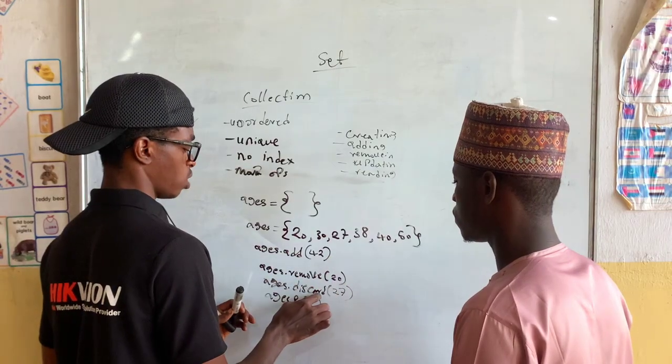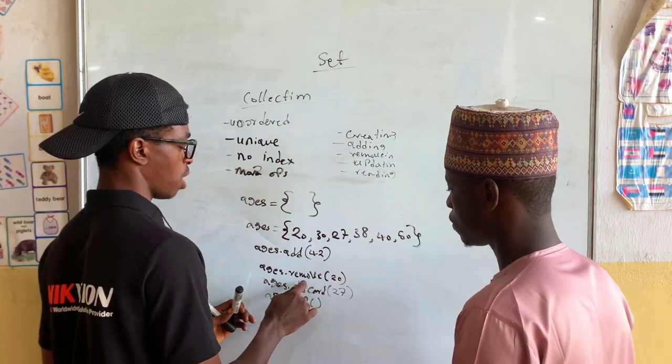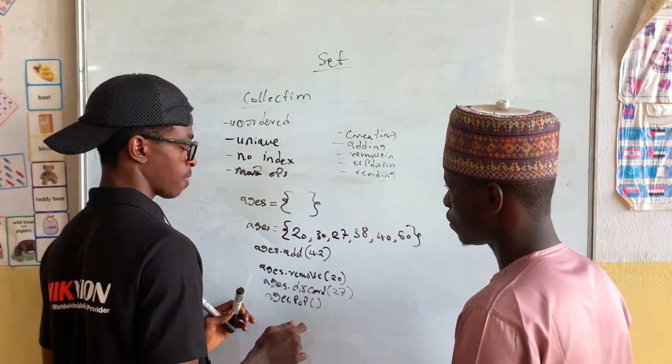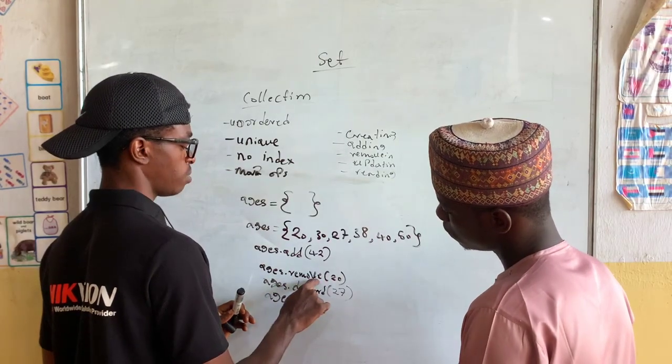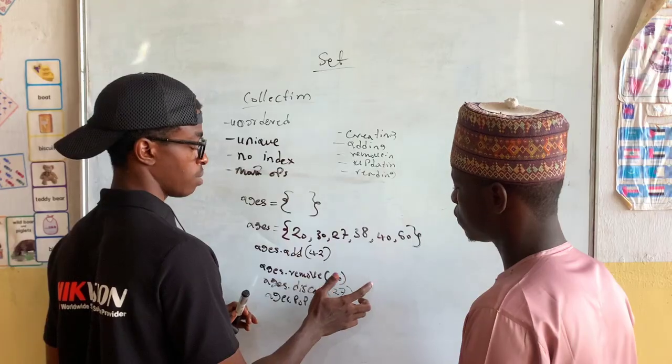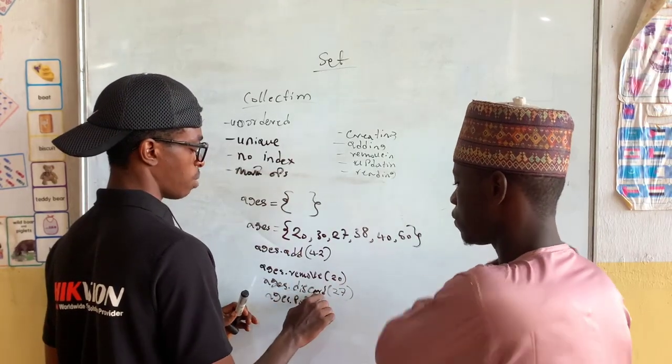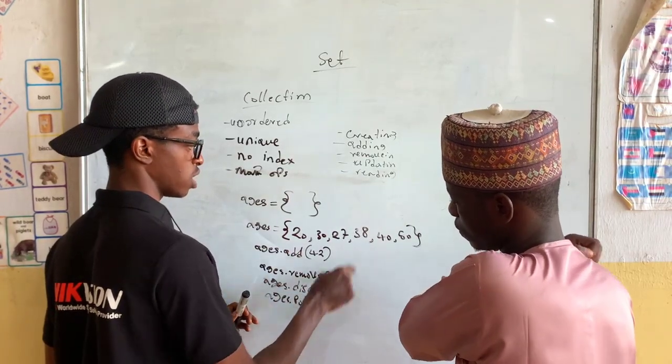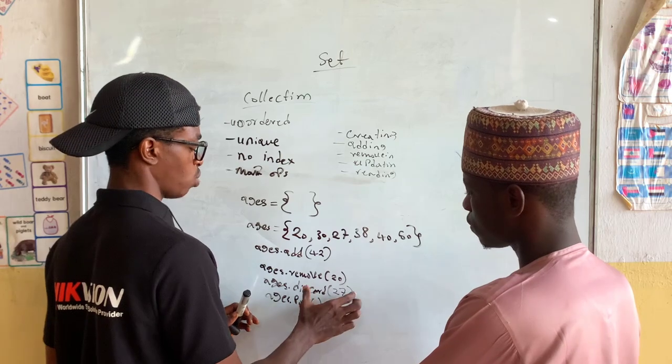So remove and discard work the same way, but why do we have both? The reason is that with remove, if the element is not inside the collection, it's going to throw an error, stopping your program. While with discard, when you are about to remove an element and the element does not exist in the set, it will not throw an error.